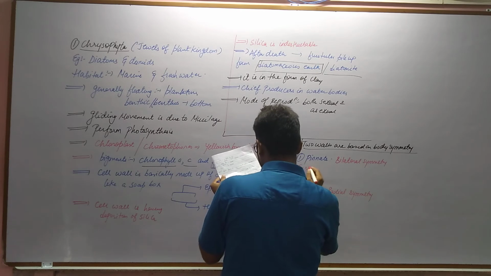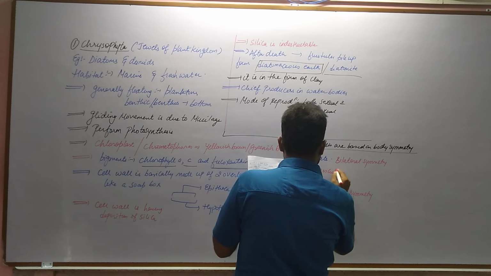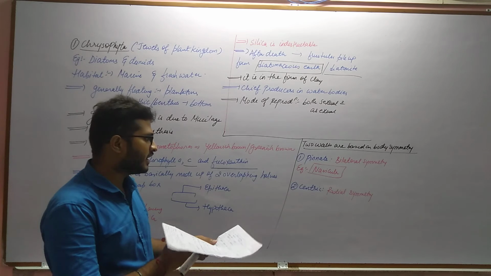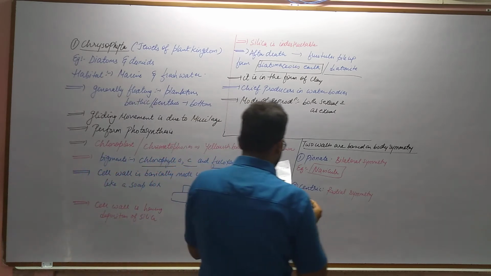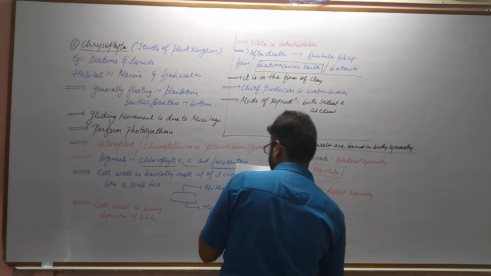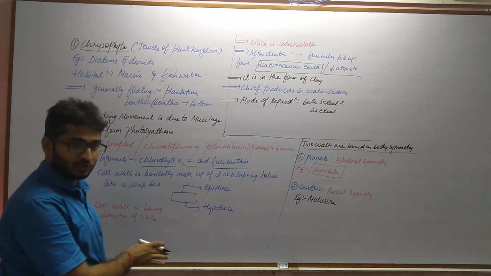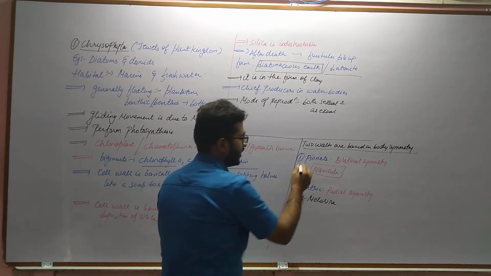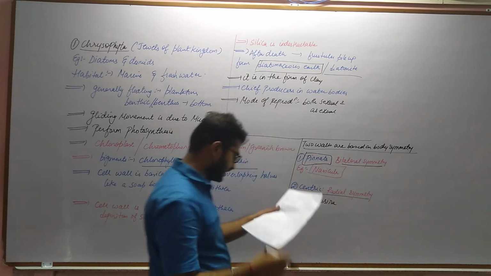So examples include Navicula, that is the best example of pinnate symmetry, the pinnate arrangement you can say, and for radial symmetry, that is the centric, the example includes Melosira. The two walls, again I am repeating, that is the epitheca and hypotheca, are arranged on the basis of body symmetry as pinnate and centric. Pinnate includes bilateral symmetry and centric includes radial symmetry.